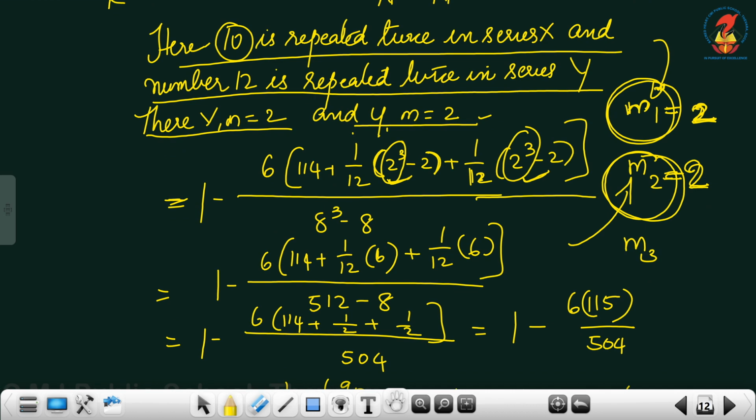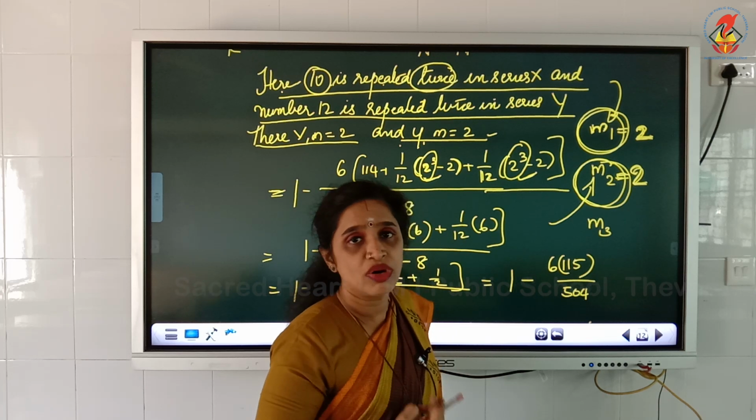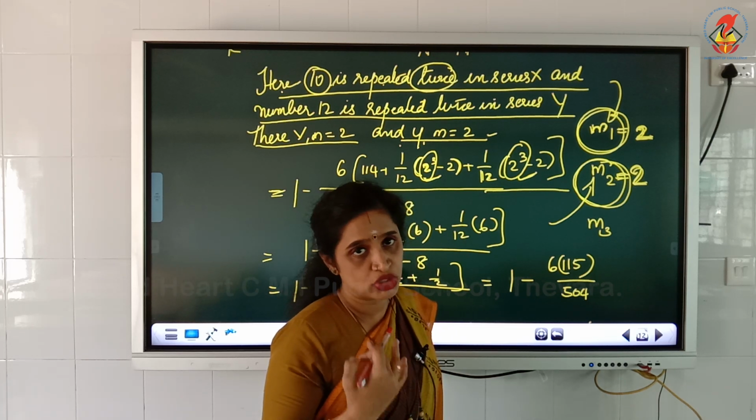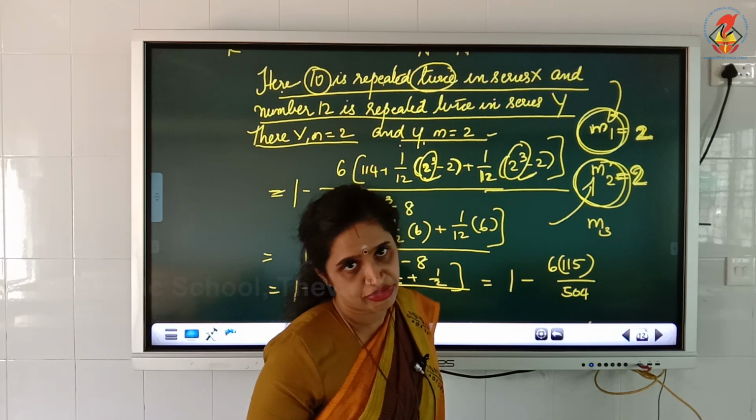How many times the number has repeated, that only we will be writing in the formula, not that number. Here 10 is repeated twice. So m1 is equal to 2, and m2 is also equal to 2. If m2 were 3, we would write 3. Then how will you find the average? 3 numbers divided by 2. That is not there for you in 12th standard. Only 2 repeated marks are there for you.